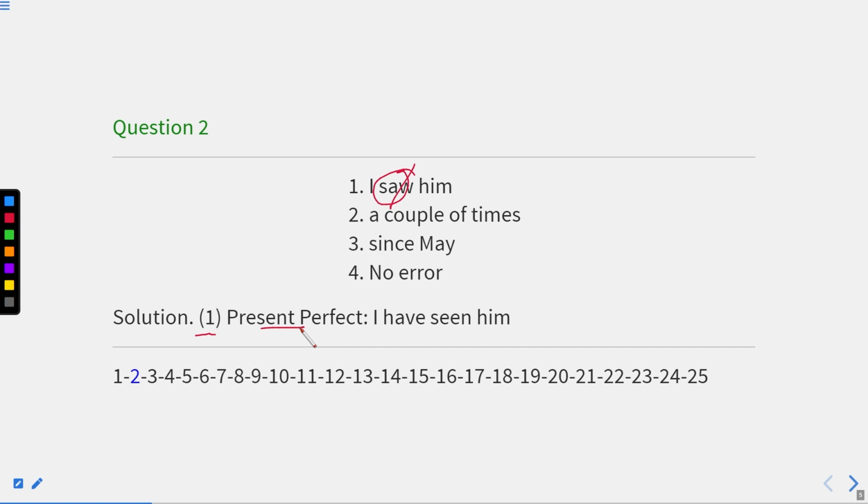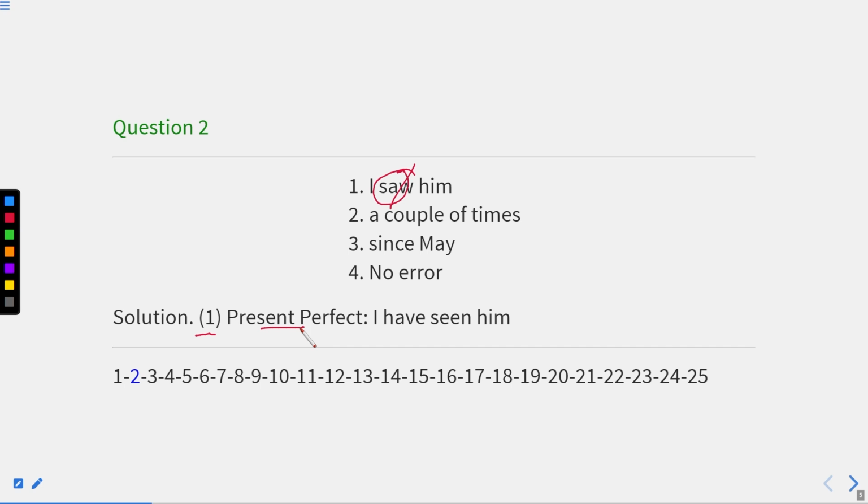So when something is in a complete sense, whether it has been completed or not, but there is a sense of completeness in it, we should use the perfect tense only. "Saw" is actually the past indefinite tense. We can only use past indefinite tense in that situation when we know the time of action. It means the action has taken place and we know the time of action. For example, if I say I saw him yesterday, here I'm saying the particular time I saw him. It means it was only yesterday that I saw him.